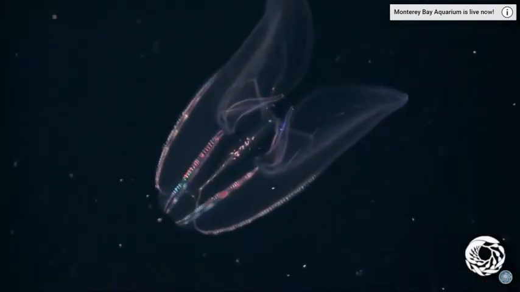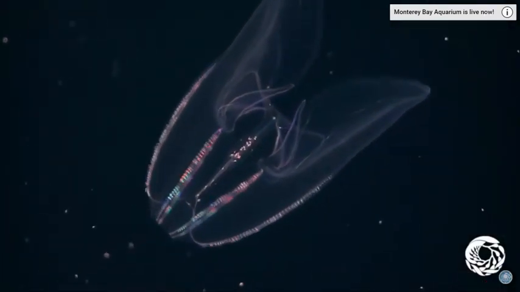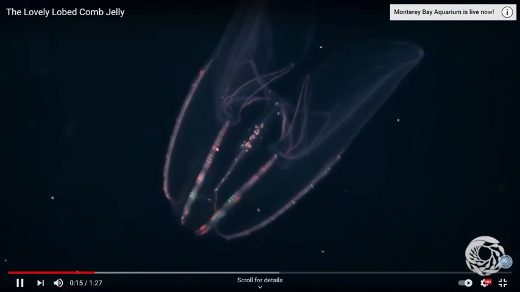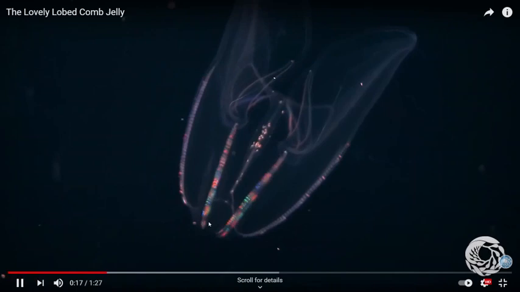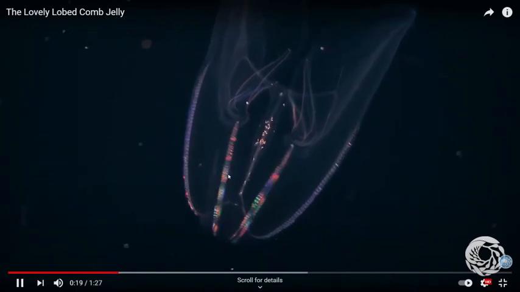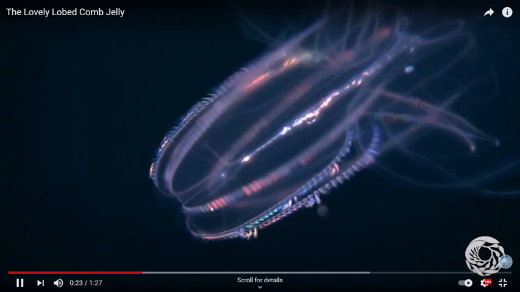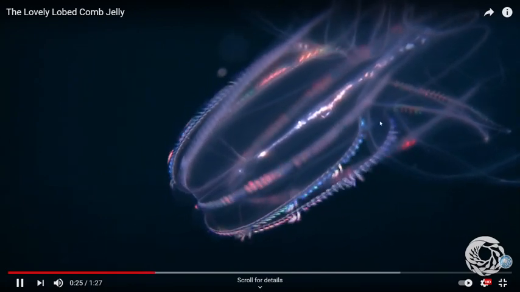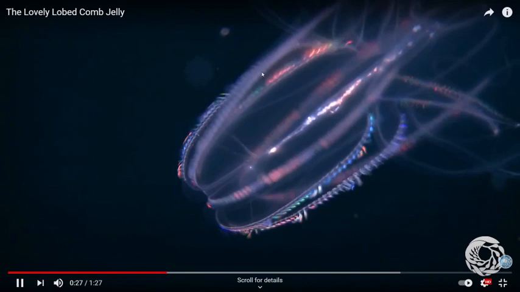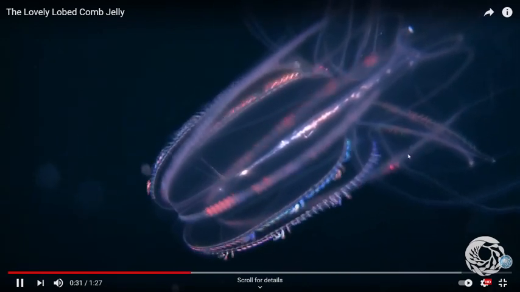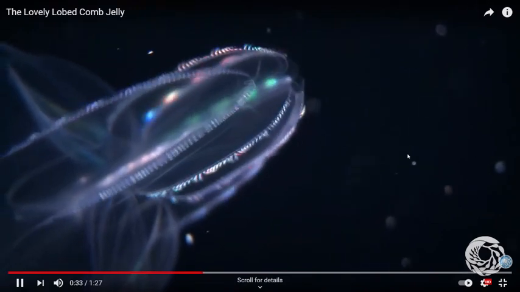They're all marine, so only found in the oceans. They have these rows of cilia that are made up of these flagellated cells, and they're so tiny and so regular that they actually refract light. So that rainbow effect that you're seeing is light refraction across these cilia, and they use these cilia almost like little tiny oars to help them paddle through the water.